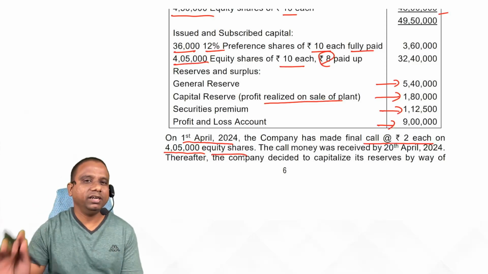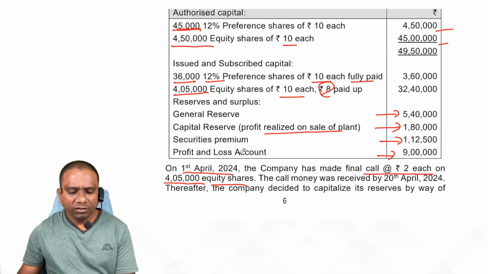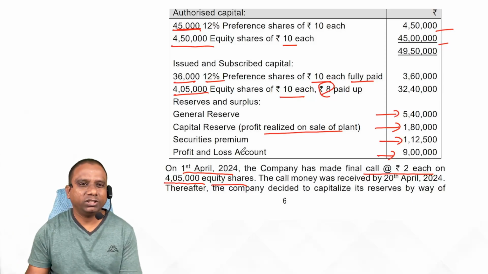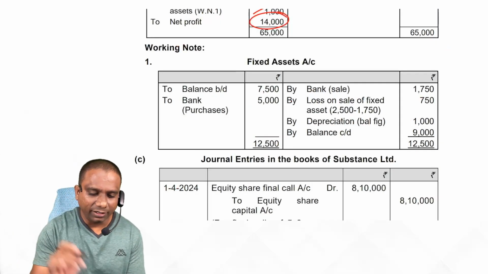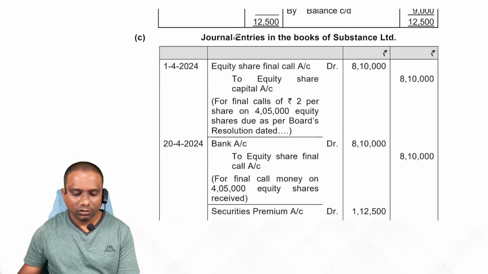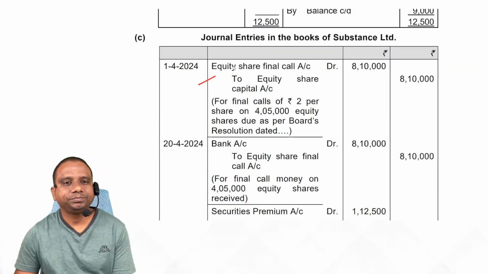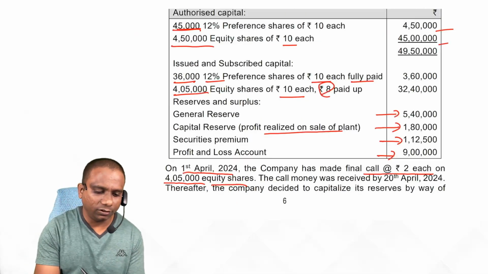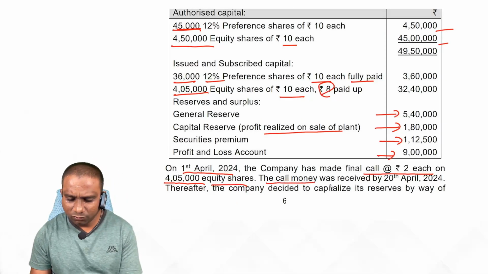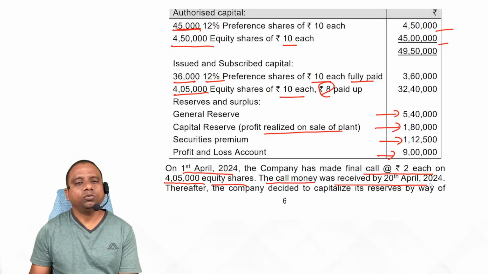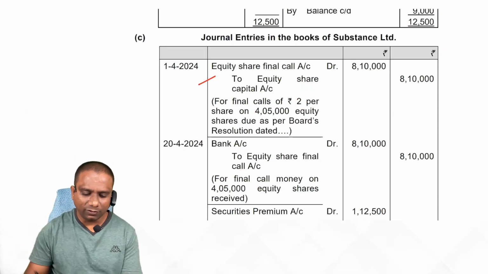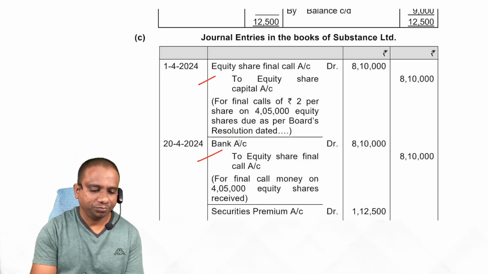First write down the entry for this. Equity share final call account debit, 4,05,000 shares into 2 rupees, to equity share capital account. Without second thought, first write down the entry for this. Next one. The call money was received by 20th April. What is the entry for that? Bank account debit to equity share final call account. Over. Next one.